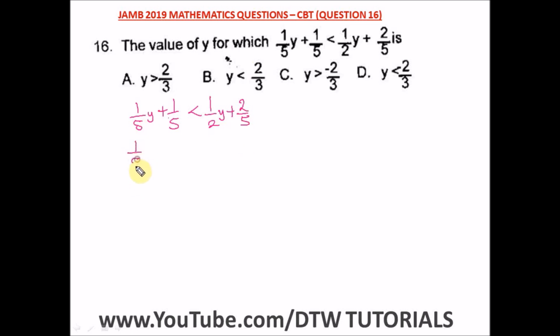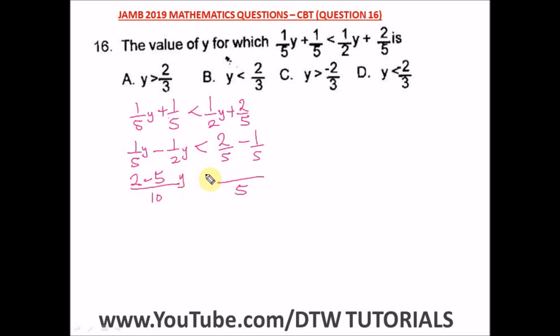So we have here 1 over 5y, taking 1 over 2y to the other side, we have a negative 1 over 2y. Your sign will not change yet, and we have a 2 over 5, then bringing this 1 over 5 to be minus 1 over 5. So from here let's look for the LCM. The LCM for this will be 10. The LCM for this will definitely be 5. So 5 in 10 will go 2 times, and 2 times 1 will give us 2. And here we have a negative, 2 in 10 will go 5 times. 5 times 1 will give us a 5. So we're left with y.